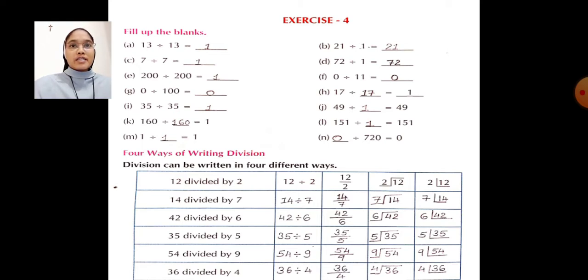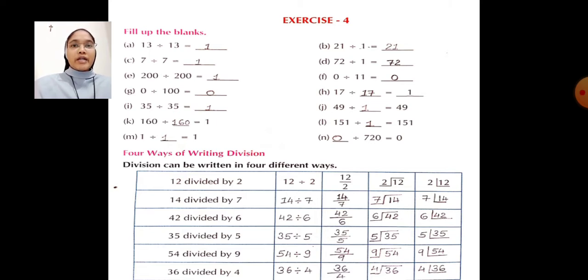Let's see the exercise. Fill up the blanks. A. 13 divided by 13 equal to dash. In the blank you have to write 1. When we divide 13 by 13, answer will be 1. B. 21 divided by 1 equal to dash. In the blank you have to fill 21.